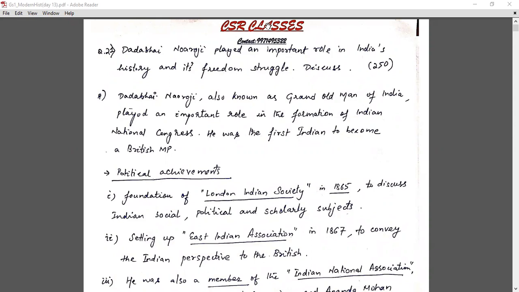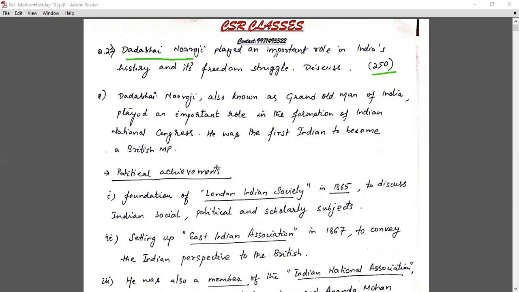So today our topic will be on Dadabhai Naoroji. The question is: Dadabhai Naoroji played an important role in India's history and its freedom struggle. Discuss. We have to write this answer in 250 words. To write this kind of answer in 250 words, we need to have good content, because to write about somebody in 250 words, we simply have to fragment it and write it in a very efficient way.